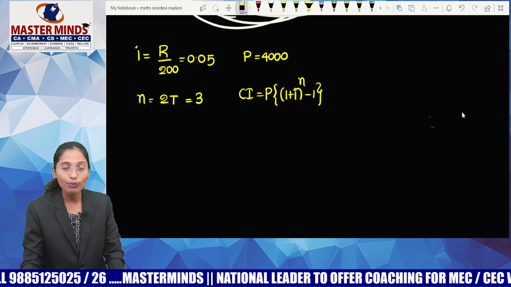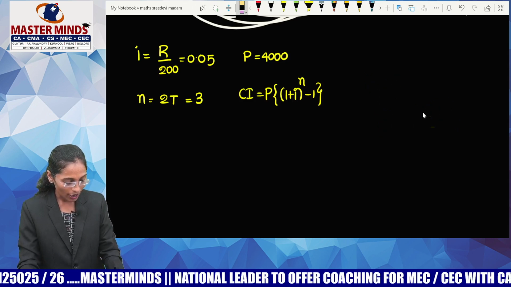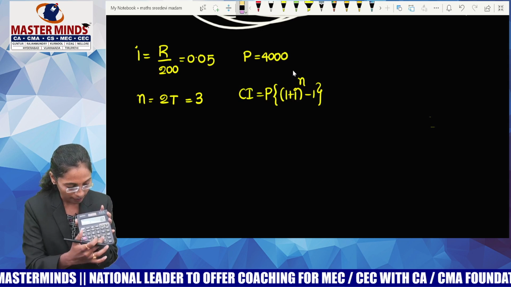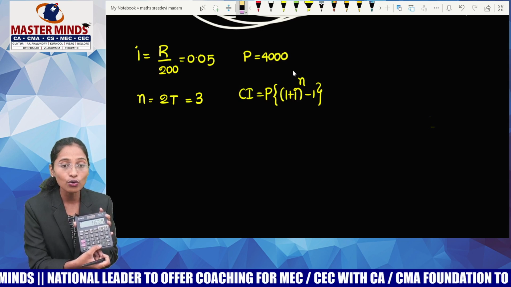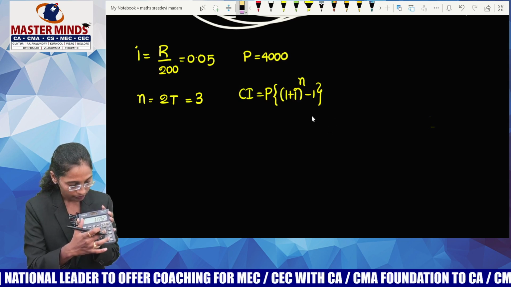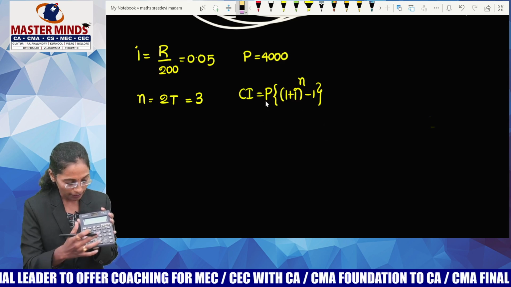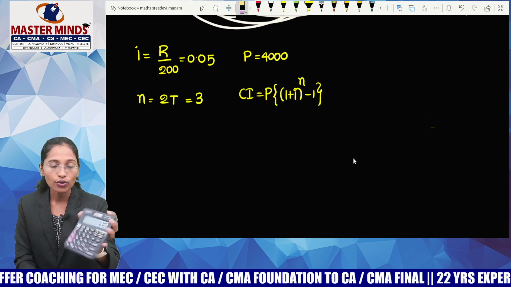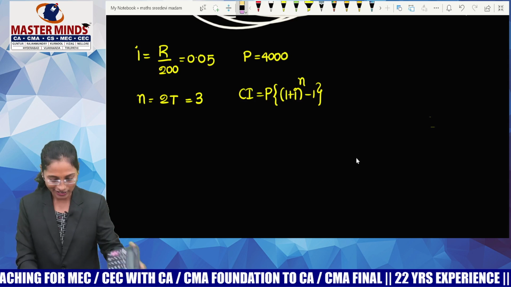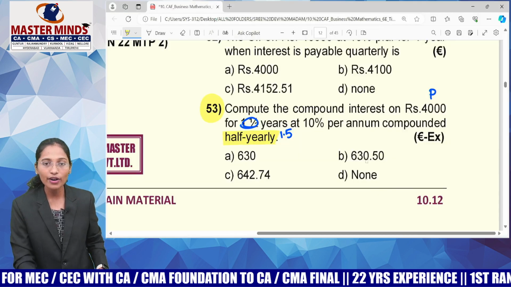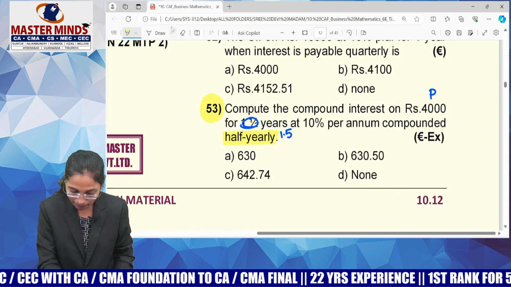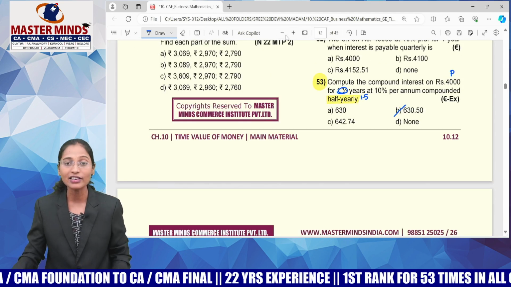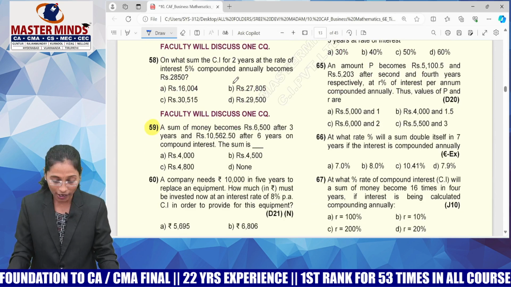Now, please do enter 1 plus I in your calculator, means 1.05. This calculation plays a very important role. I need whole power 3, so press equals to 2 times. Next, minus 1. Next, into principal. Into what is your principal? 4,000. So, look at your answer. 630.5 is your answer. Is it there? Yes, 630.5 is your answer. So you can simply go through the correct answer, guys. But try to understand the significance of using your calculator. Using your calculator is very important.